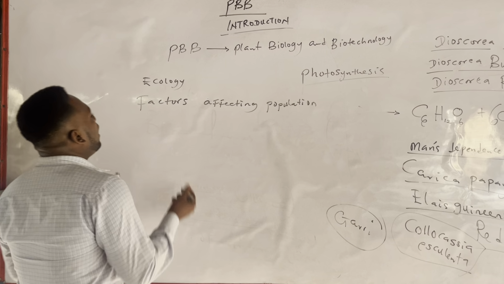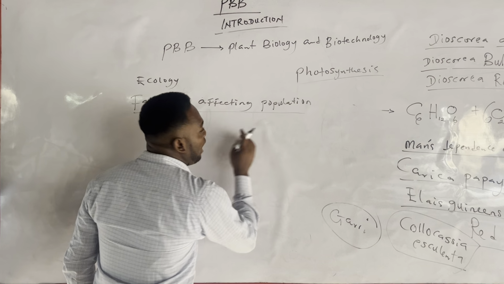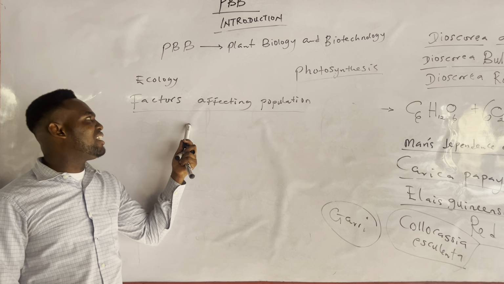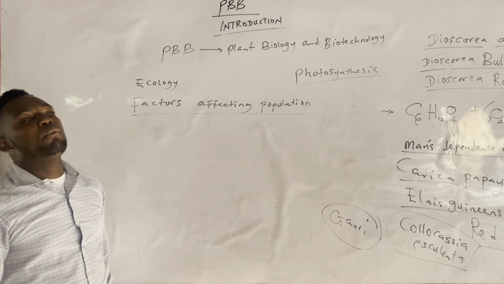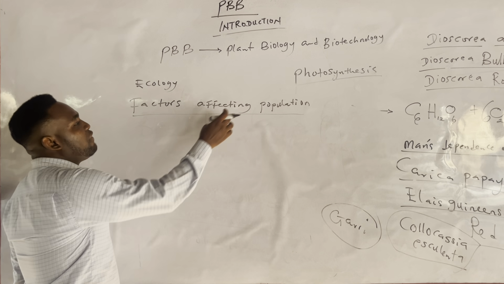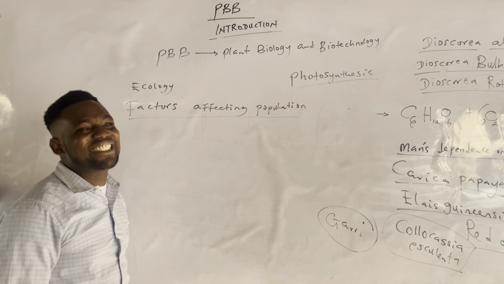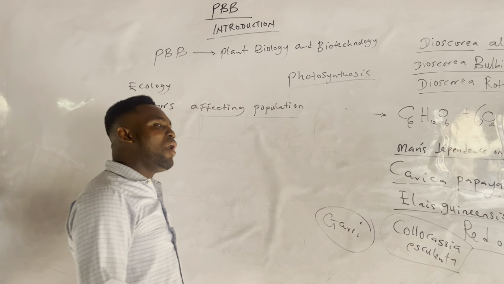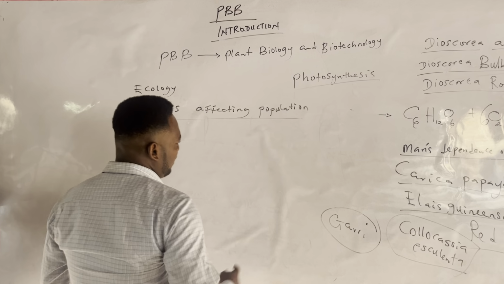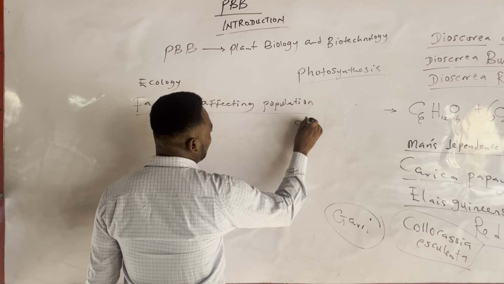Moving on now, students usually mention death rate, birth rate, emigration and immigration whenever we ask them factors affecting population. But take note that that is wrong. All right? Because population itself has characteristics. When we say characteristics of population, we have so many things. Population has characteristics called size.